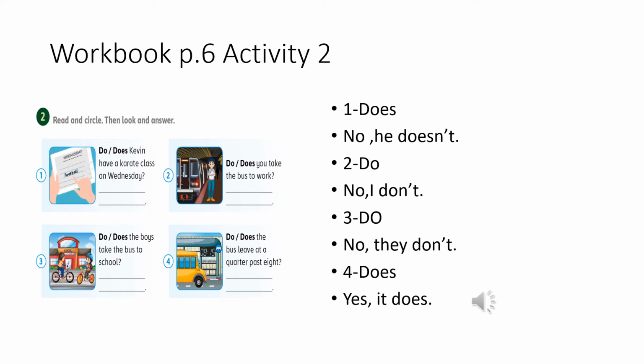Now open your workbook page 6, activity 2. Read and circle, then look and answer. Does Kevin have a karate class on Wednesday? Excellent. Does Kevin have a karate class on Wednesday? Look at the picture. No, he doesn't. Now look at the pictures, answer the questions, stop the video and then come back to check your answers.